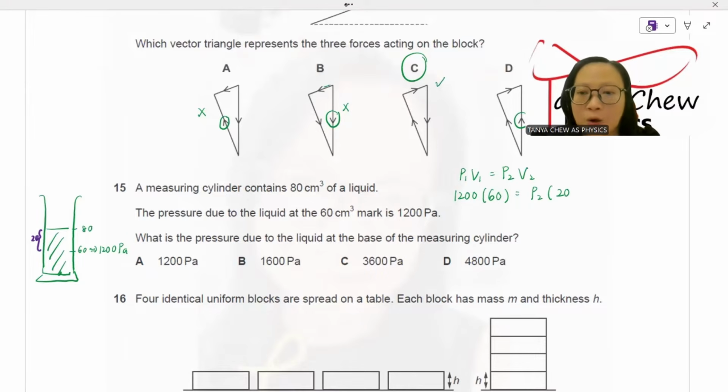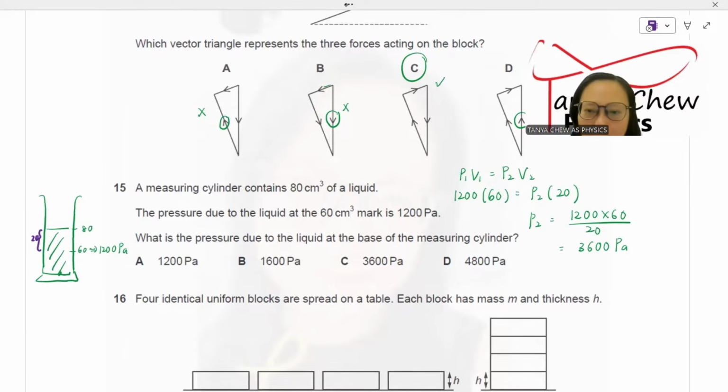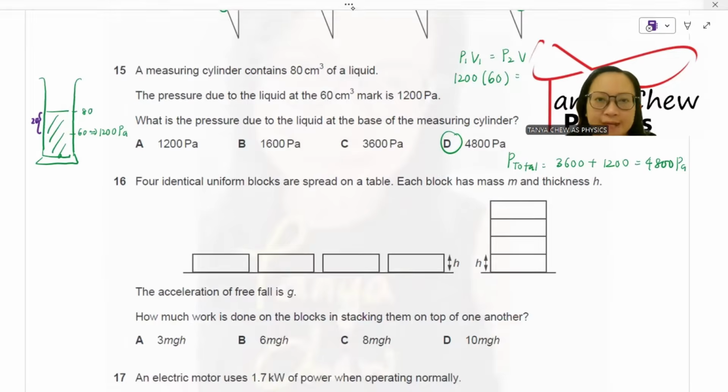Then I will add up all the pressure. Pressure 2 would be 1,200 times 60 divided by 20. Pressure 2 is equal to 3,600 Pascal. Now, what I am going to do is find the total pressure. Total is equal to 3,600 plus 1,200. So I get 4,800 Pascal. D is the answer.